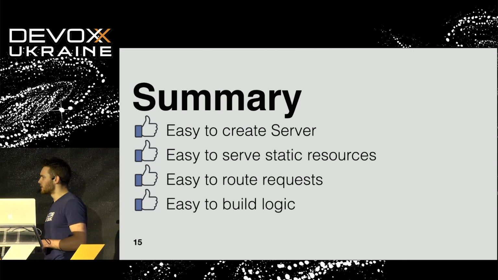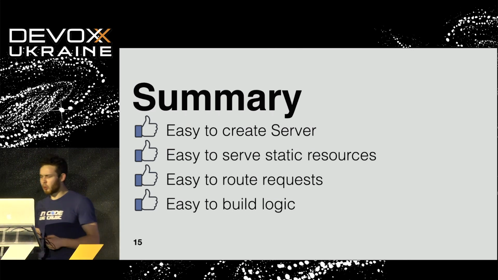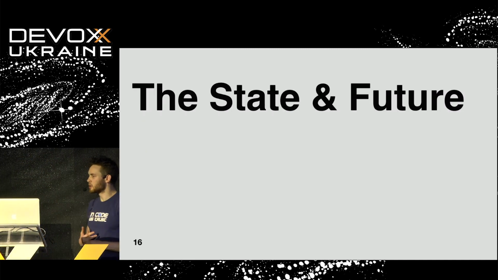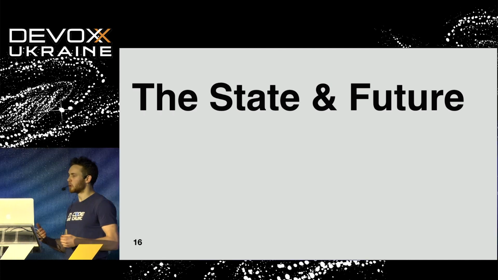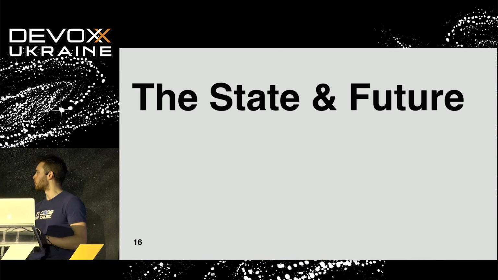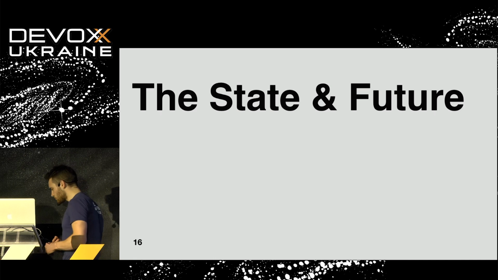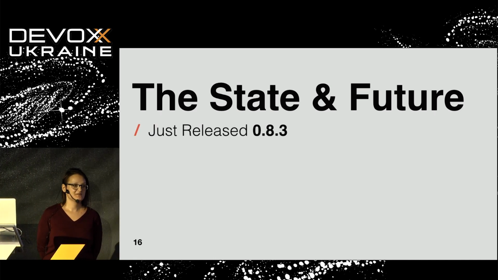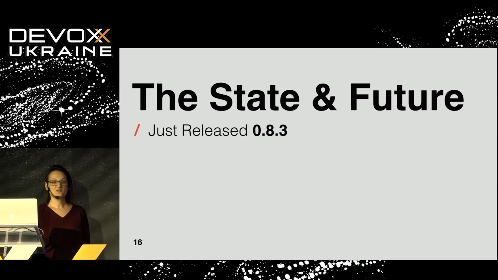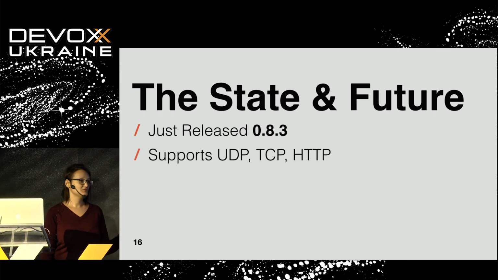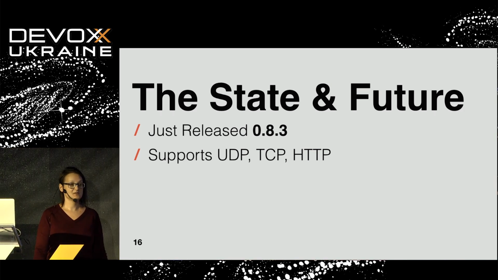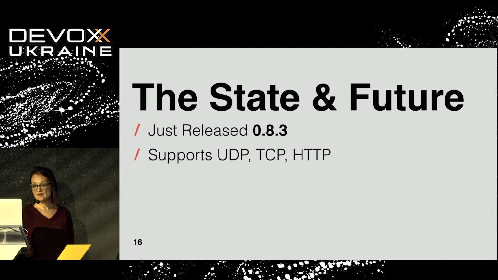However, I think it is important to learn a little bit more from the Reactor Netty maintainer and understand what is the state and what is the future of Reactor Netty. Okay, the good news is that we just released 0.83 yesterday. As I told you, you are able to use UDP, TCP, and HTTP, create servers and clients, and use them reactively.